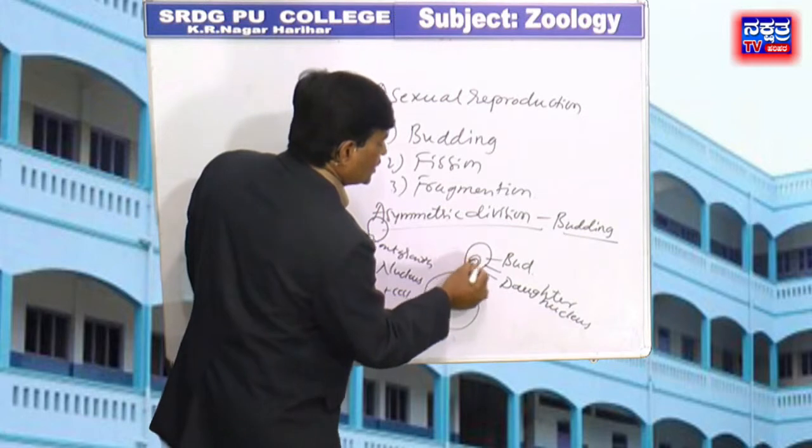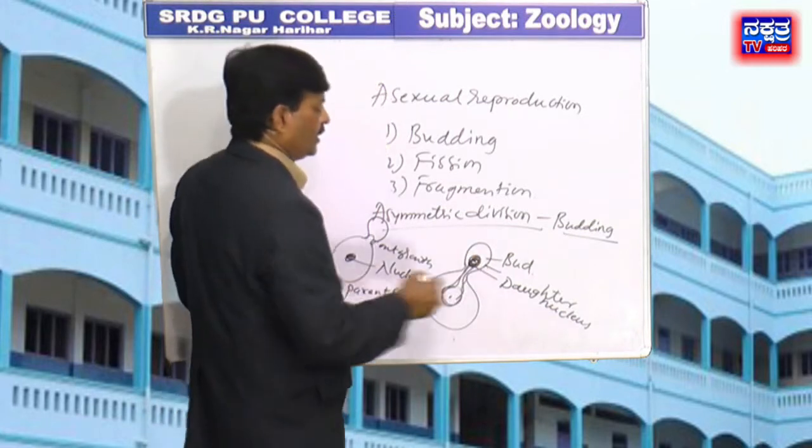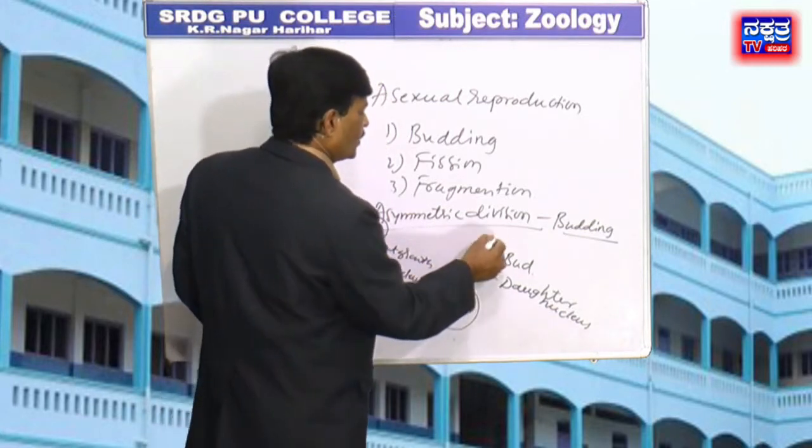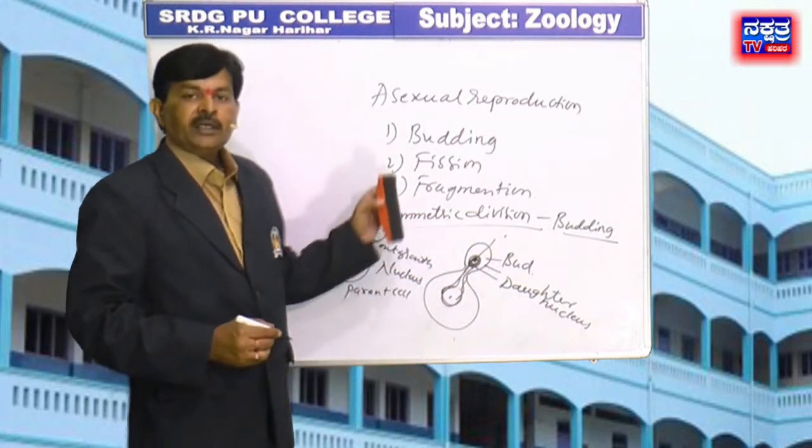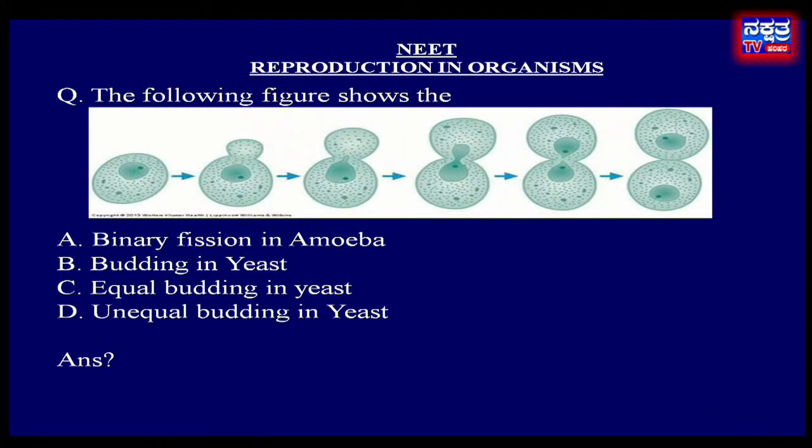This is the new cell. Therefore, in the given question, D is the right answer, that is unequal budding in yeast.